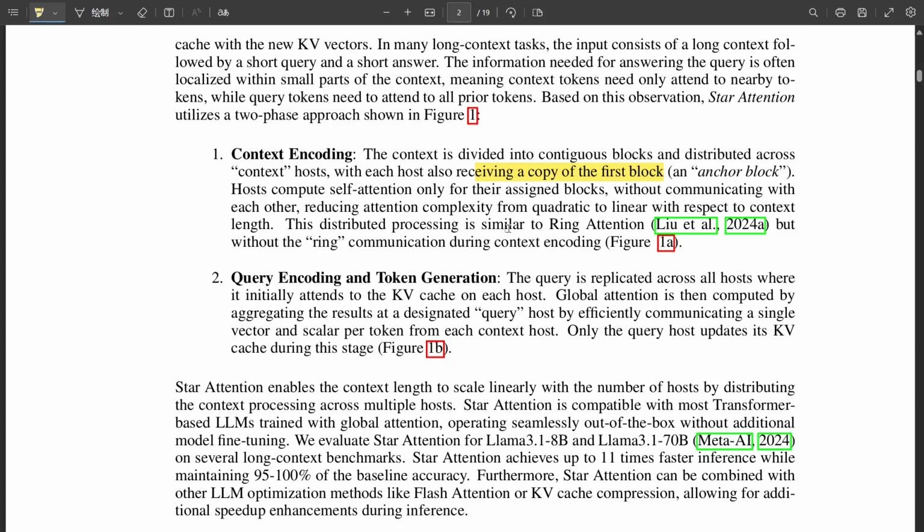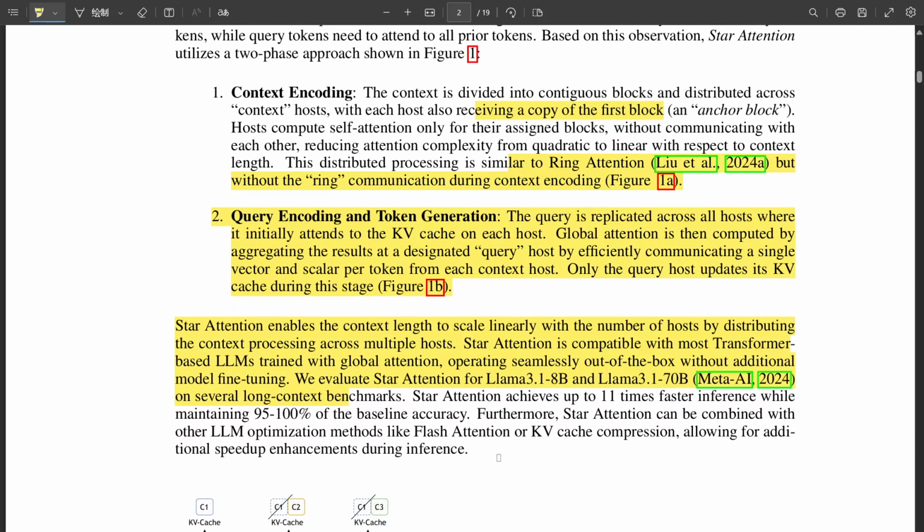Exactly. The same thing can happen in LLMs when they're processing these isolated chunks of text. Star attention solves this by prepending the first block of the context, the anchor block, to each of the other blocks. So every host gets a copy of that first block in addition to its assigned chunk. That's right. Because it strategically positions those attention sinks at the beginning of each chunk, where they're less likely to disrupt the processing of the actual information. So it's like creating a controlled environment where those distractions are contained.